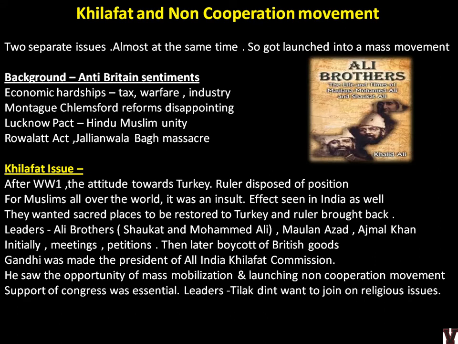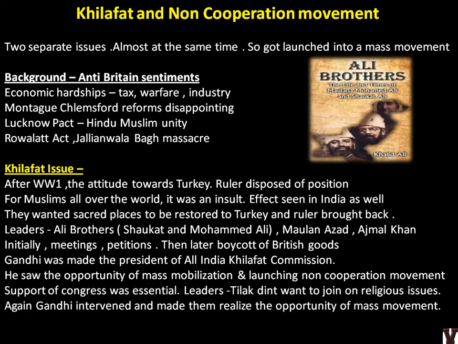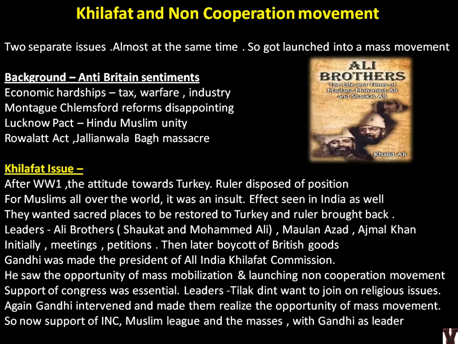Leaders like Tilak didn't want to join on religious issues. Why? Because long back, when he tried the Shivaji and Ganapati festivals on the streets, people tagged him as a Hindutva leader. So he did not want to take part in any religious issues. Maybe if it was a Hindu movement, he would have done it. But since it's a Khilafat and Muslim issue, his inborn instincts did not allow him to join. Again, Gandhi intervened and made them realize the opportunity of a mass movement. So now there was support of INC, Muslim League and the masses with Gandhi as a leader. So Gandhi became a leader of everybody.